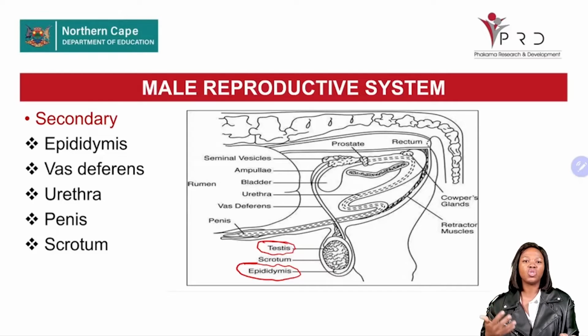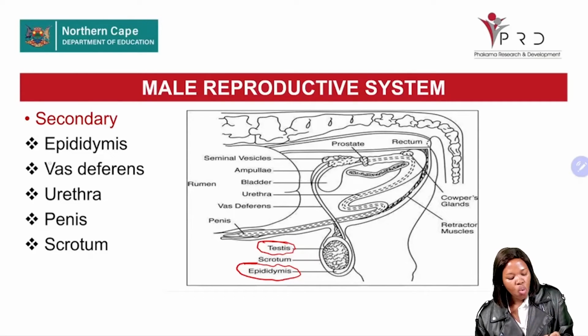When animals produce sperm cells in the testes, they are still immature. But once they reach the epididymis, that is when they will reach the maturity stage. That is where they will mature.